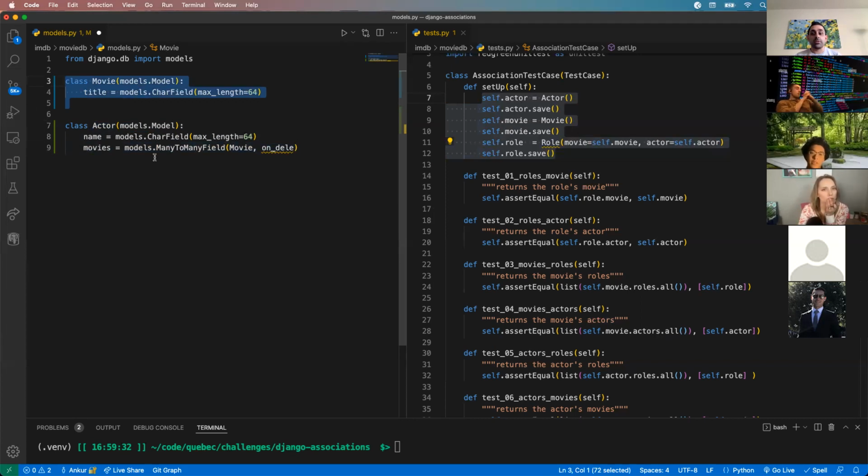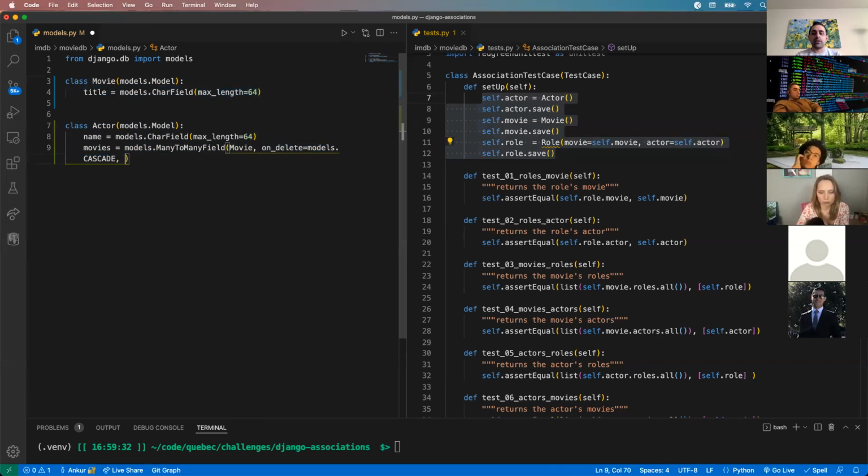Do we want that movie to be deleted from our records? Do we want it to be retained but remove the association with actors? That's what the on-delete method is asking for. If you say models.CASCADE, this is the same thing SQL will do. Cascade says, if you delete a related record, delete me also. So if we delete actor Tom Cruise, any movie with Tom Cruise in it is going to be deleted also. That's what this cascade is saying.